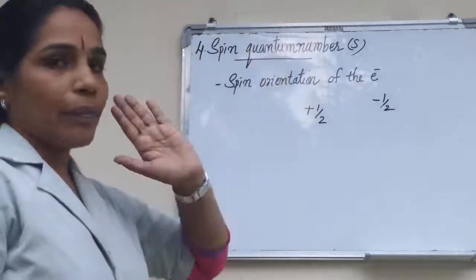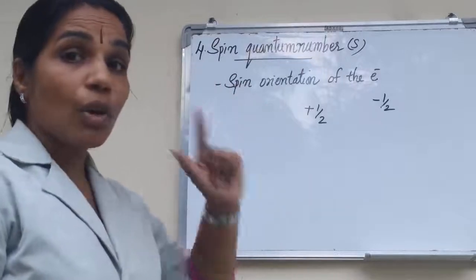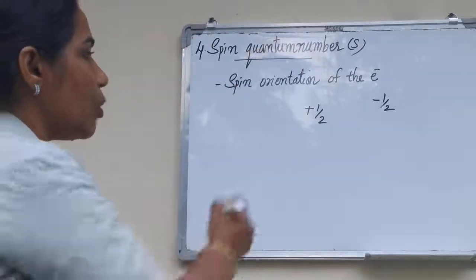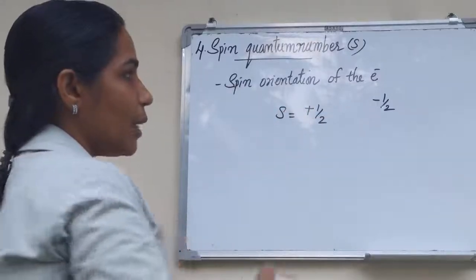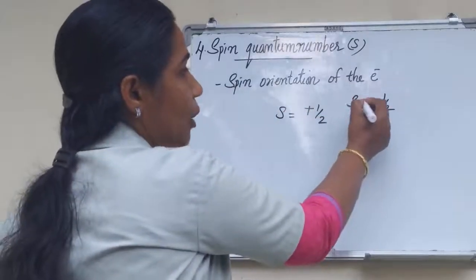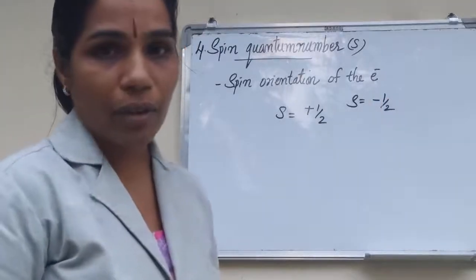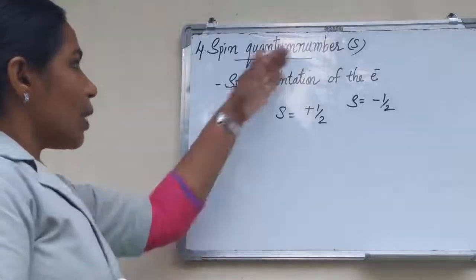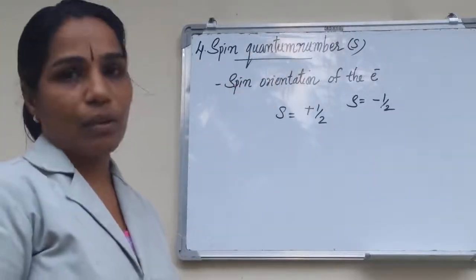Spin quantum number. If an electron spins in clockwise direction, the value of s is plus half. When an electron spins in anti-clockwise direction, the value of s is minus half. Then the spin quantum number denotes the spin orientation of the electron.